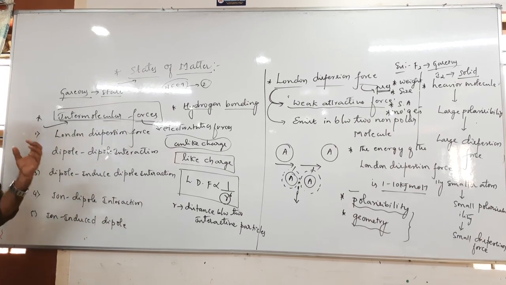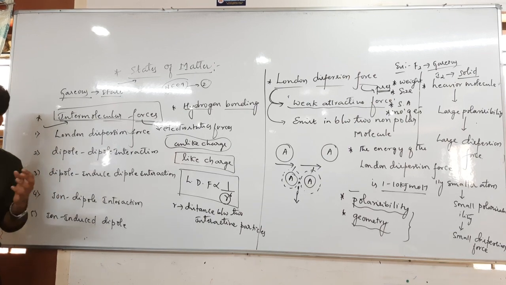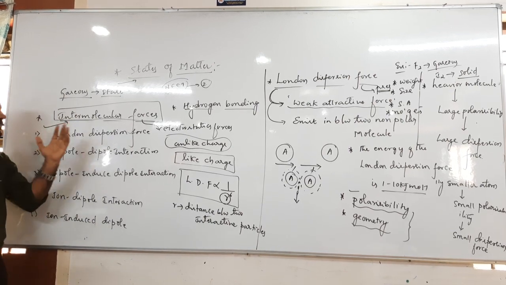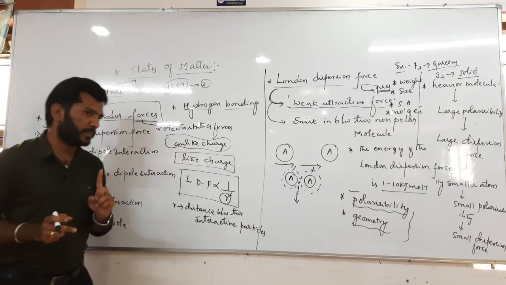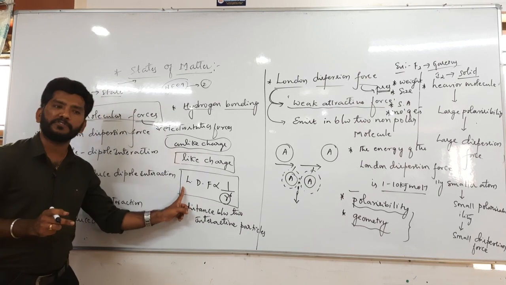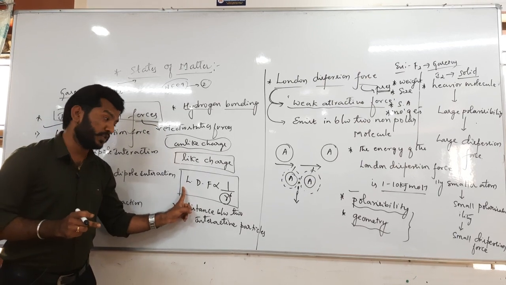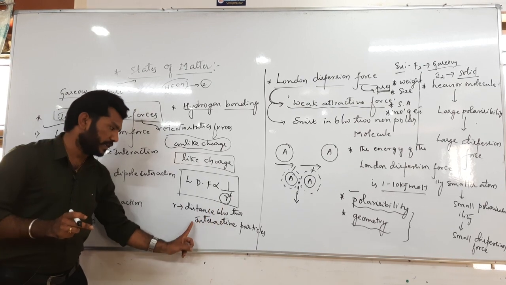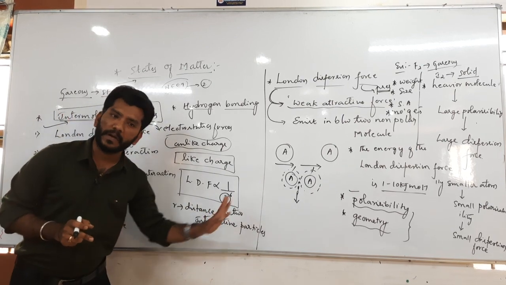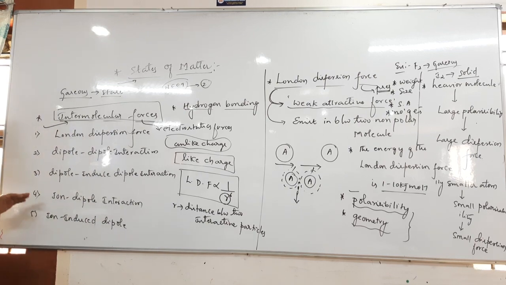Okay, if they are far away from one another, we could not see this particular London dispersion force among the molecules. So this we must know, and one particular factor we must know is that the London dispersion force is always proportional to 1 by the 6th power of R, where R stands for the distance between the two non-polar molecules. So this is all about the London dispersion force.